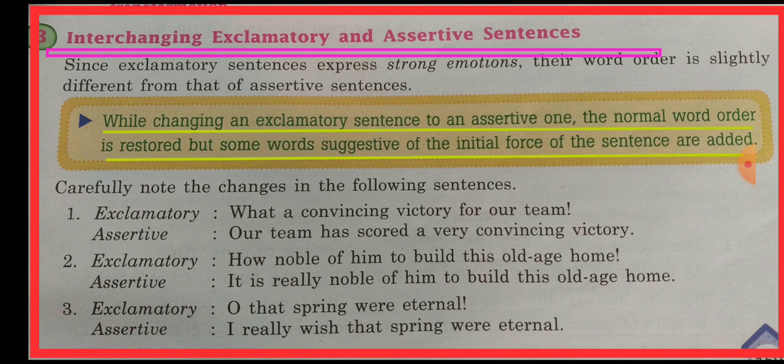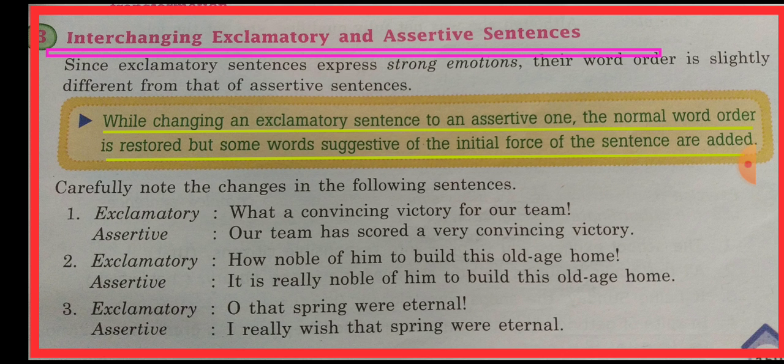While changing, this is the rule regarding interchanging: while changing an exclamatory sentence to an assertive one, the normal word order is restored, but some words suggestive of the initial force of the sentence are added. We may have to add some words and we may have to change the order of words. But the thing you have to remember is that the meaning should remain the same.